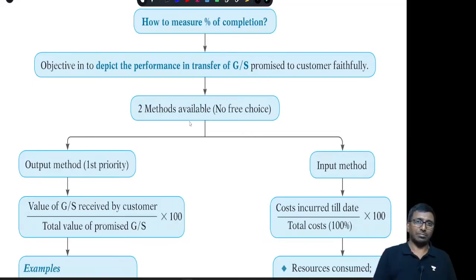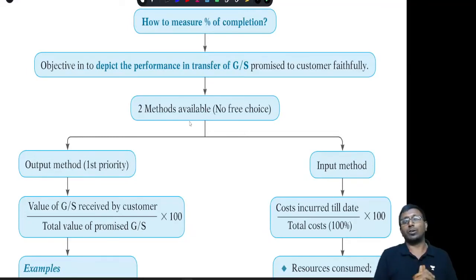How do you calculate? Very simple. The value of output you have given to the customer divided by the total output you promised, into 100, then you will get the percentage. But sometimes this output method may not make sense. Suppose the customer wanted 100 goods and I made all 100 ready, my job is really done. But they are supposed to be delivered to the other party, and as on 31st March only 50 goods have been transferred.